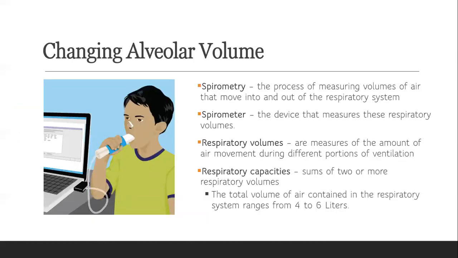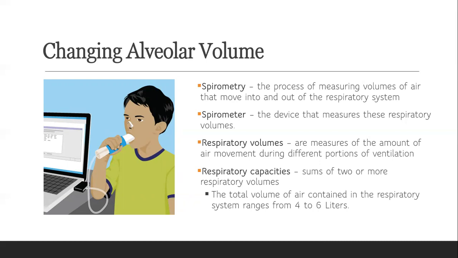Changing alveolar volume. Spirometry is a process of measuring volumes of air that move into and out of the respiratory system. The machine that we use is called the spirometer. It is a device that measures respiratory volume. During the procedure, you will be asked to breathe in, inhale as much as you can, then release it in a second. Then they will measure the volume and the capacity of your lungs.